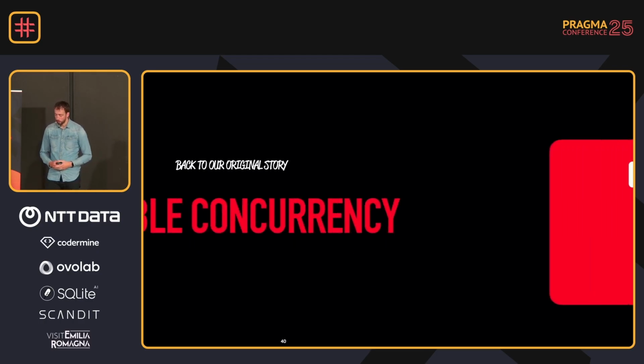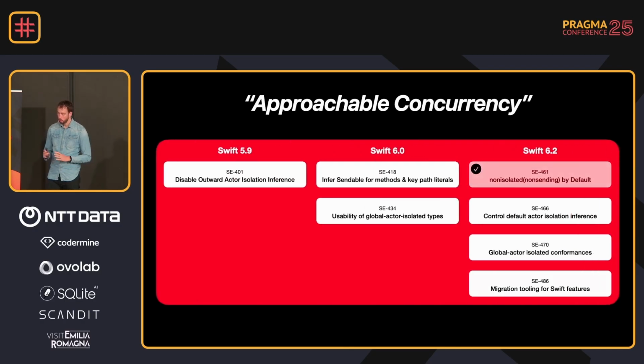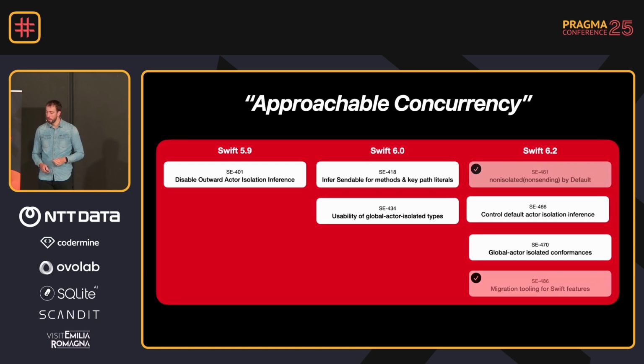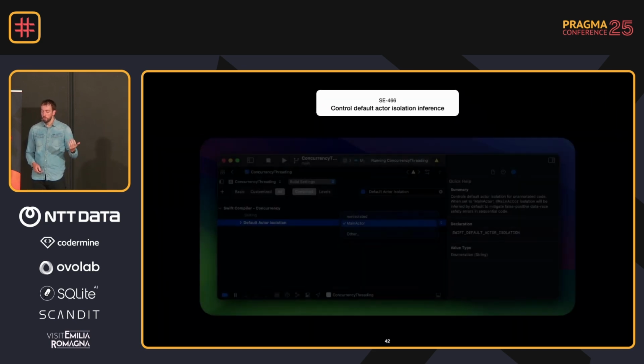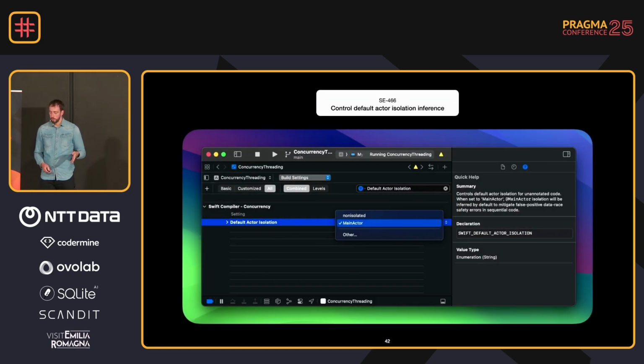So back to our original story. We had the overview of all the proposals related to approachable concurrency, and we actually checked 2 of them now, right? Non-isolated non-sending, as well as migration tooling for Swift features. And next I want to look into the default actor isolation. And the joke that I made, main actor all the things, that's actually something you can now turn on via the build settings.